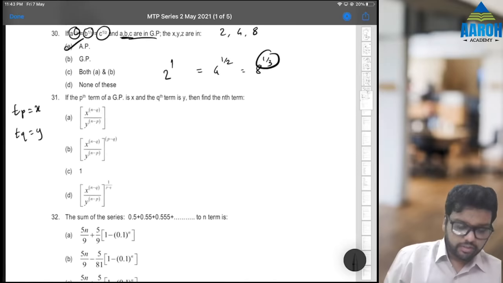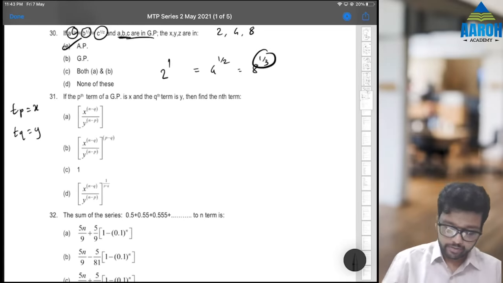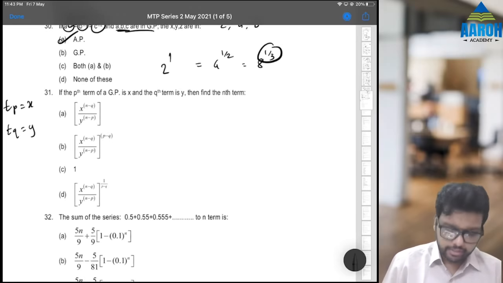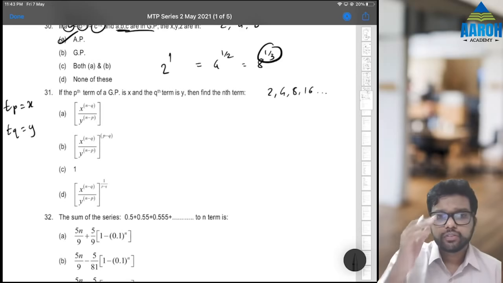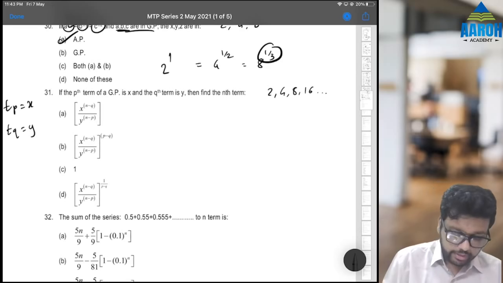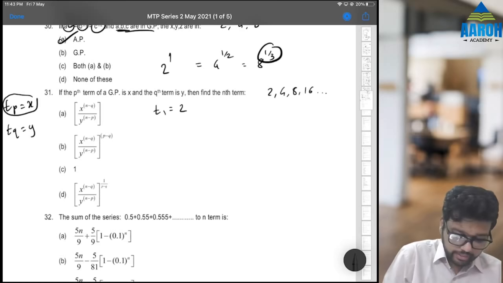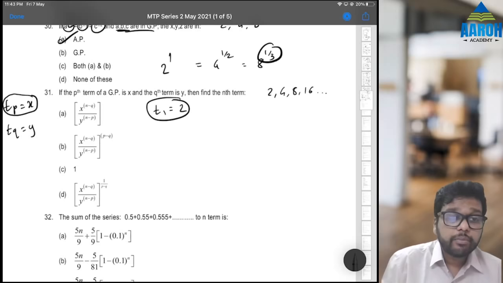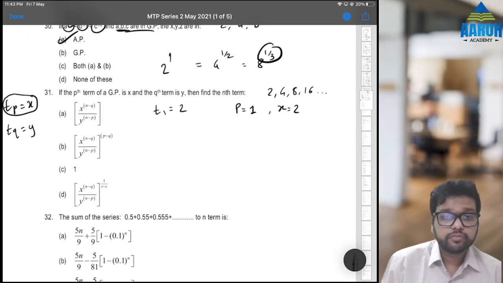Fine. The best way to do this is assume some numbers, because otherwise it is going to take a lot of time. How will we assume numbers? See, let's assume some GP 2, 4, 8, 16, dot dot dot. Now generally, let's assume TP is equal to x. So let's take T1 is equal to 2. We are saying TP is equal to x and T1 is equal to 2. That means we are taking P as 1 and x as 2. See if you have understood. P as 1 and x as 2.